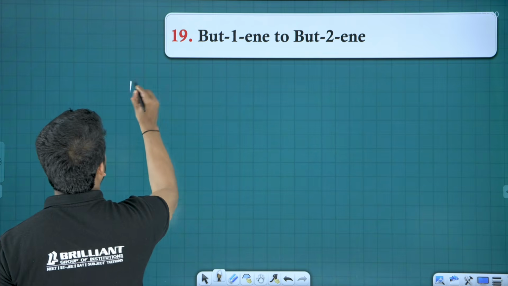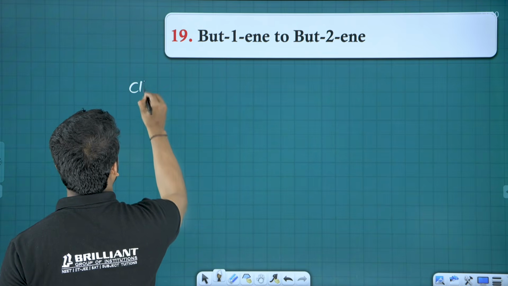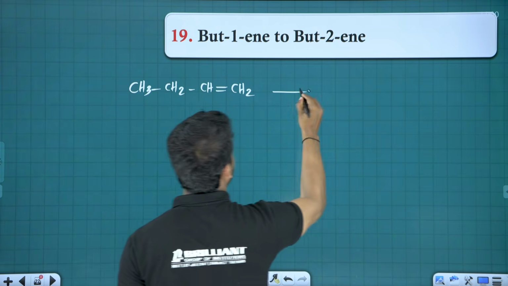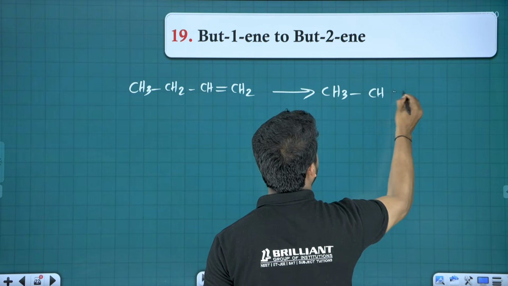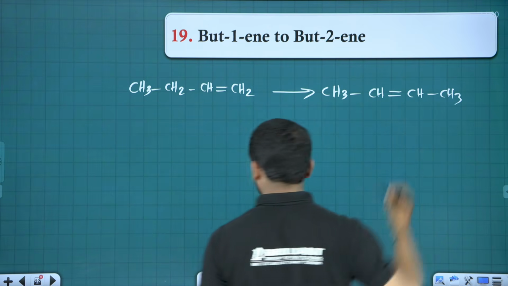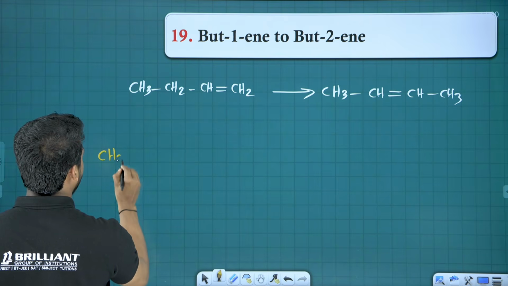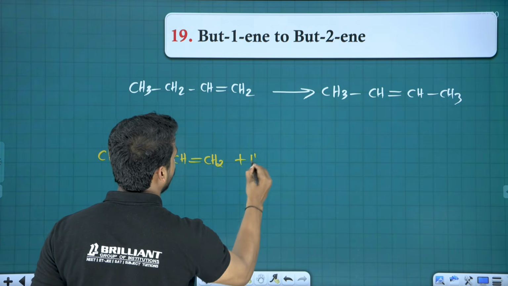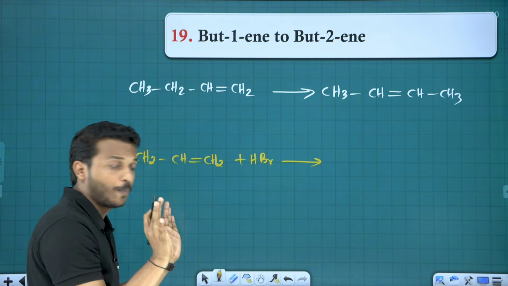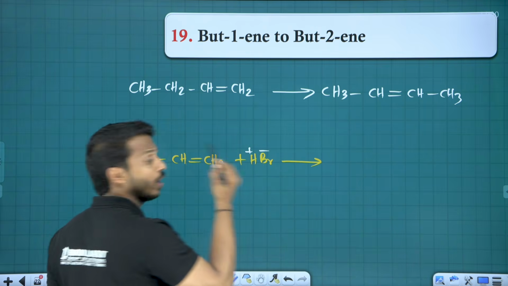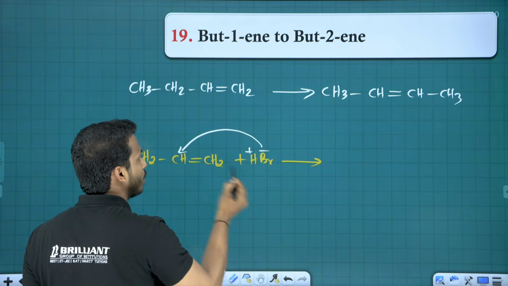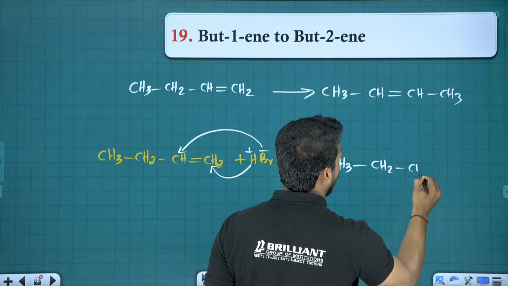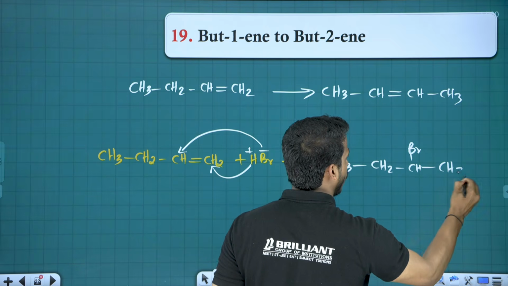Question number 19, but-1-ene, right? But-1-ene, how can we write it? We can write like this. Ready? But-1-ene to but-2-ene, we have to change the position of the double bond. Ready, easy method. So let me take butene first. To butene, let me add which one? HBr. No peroxide. Okay. So that is Markovnikov's rule follow. Negative comes to carbon with less hydrogen, positive goes to carbon with more hydrogen, and you will get 2-bromobutane. Right? You will get 2-bromobutane.